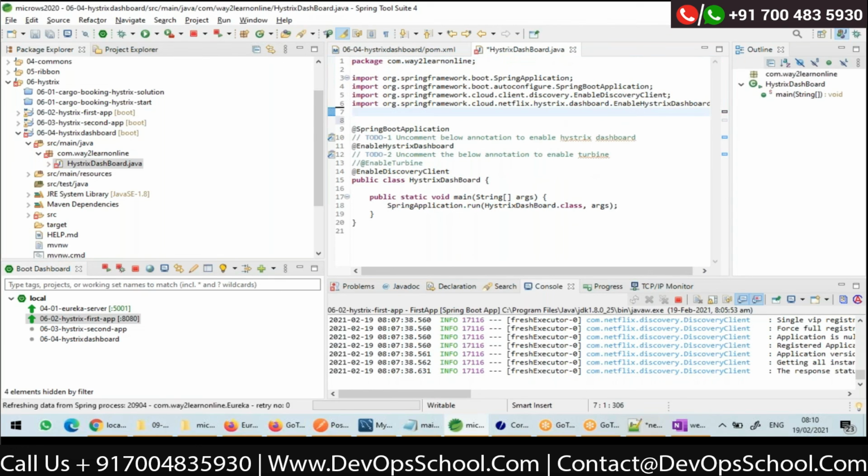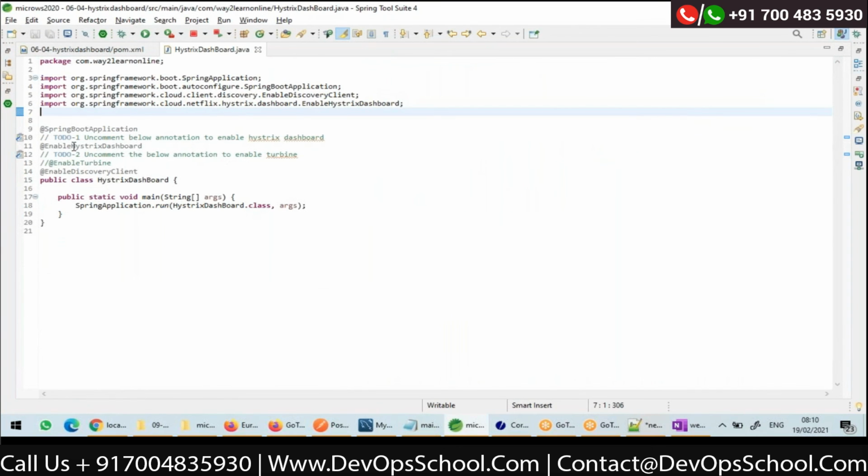What I need to do is enable Hystrix dashboard, and this need not be a Eureka client, so I'll remove it. I just enabled Hystrix dashboard. That's all.